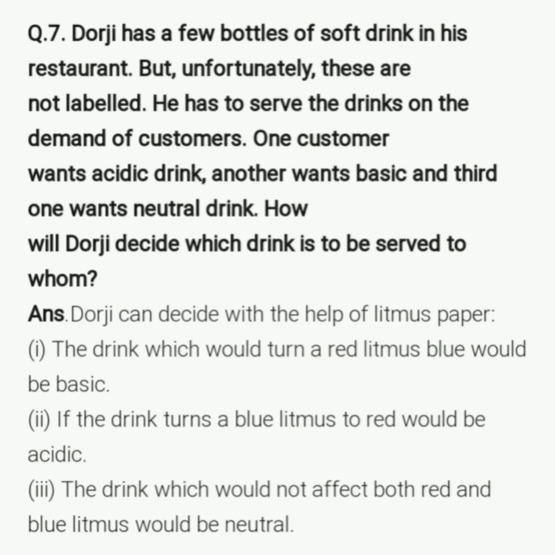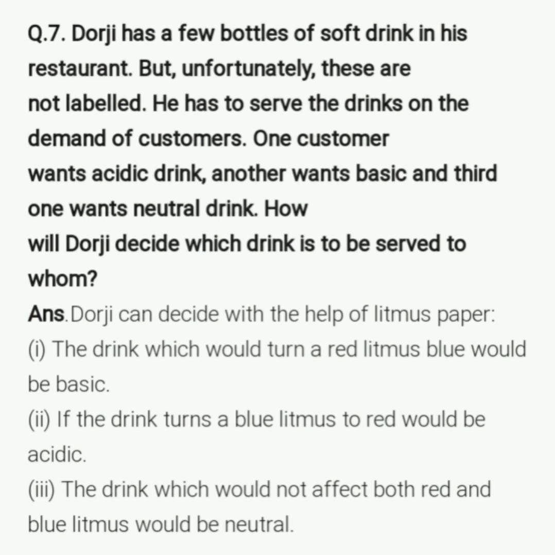Means the question is that Dorje has three kinds of bottles, that is acidic, basic and neutral, but he doesn't know which one is acidic, basic or neutral. So on the basis of the customer's demand, he wants to give them the acidic, basic and neutral one. So how will he give them? The answer is that he will test all the solutions with the litmus paper. Dorje can decide with the help of litmus paper.